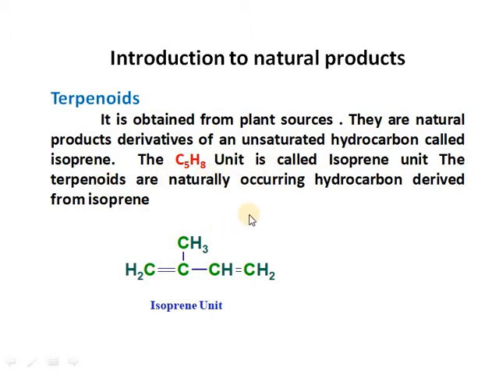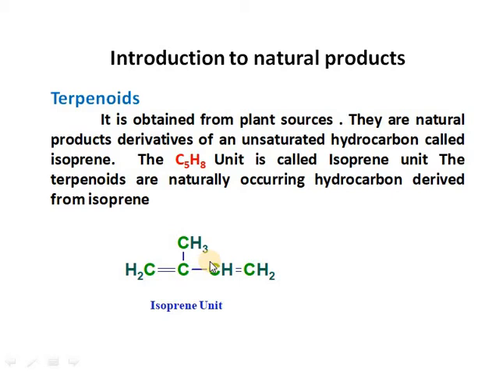Terpenoids are naturally occurring hydrocarbons derived from isoprene, which is 2-methyl butadiene. This is called an isoprene unit.